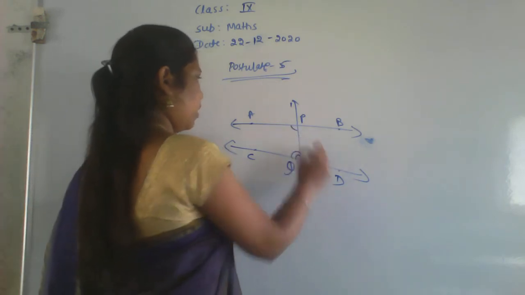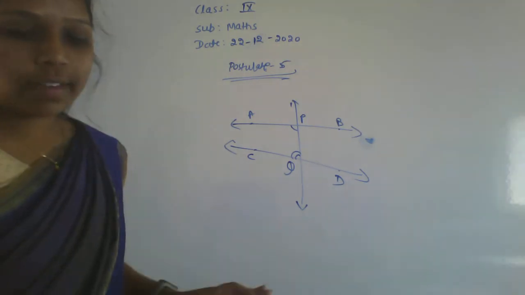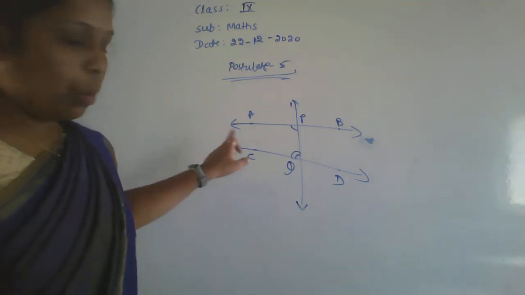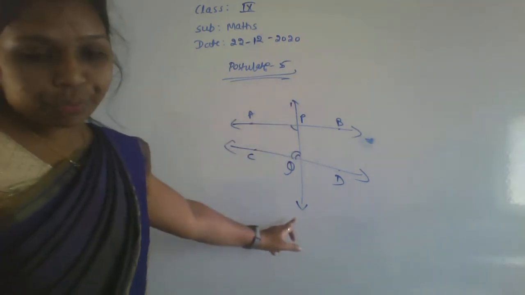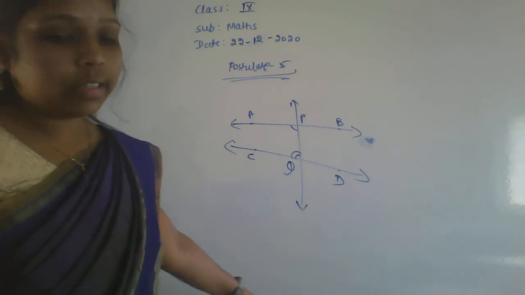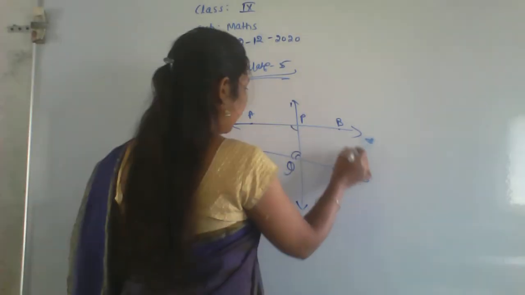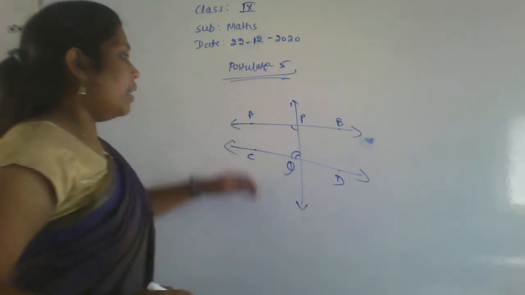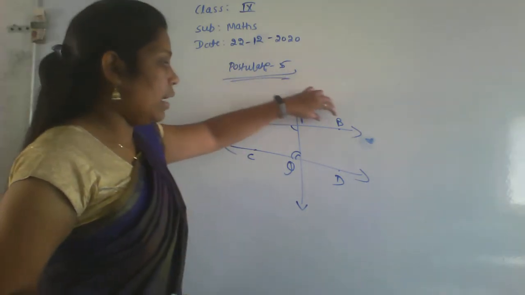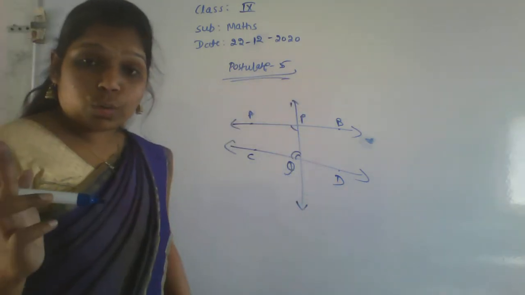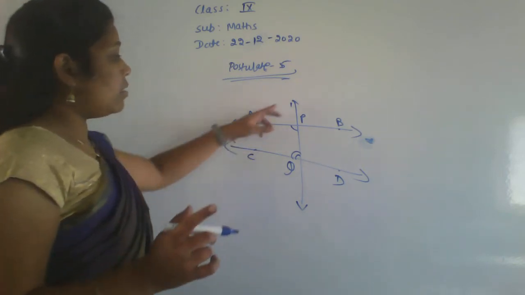This is two angles. What is given here? For example, the line PQ falls on the lines AB and CD. We have AB and CD as the two lines, and one more line PQ.